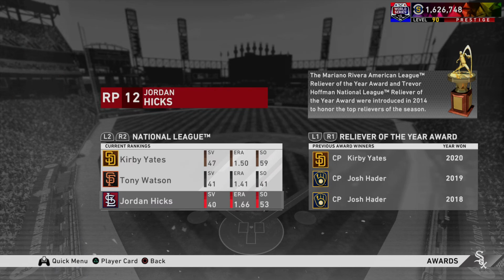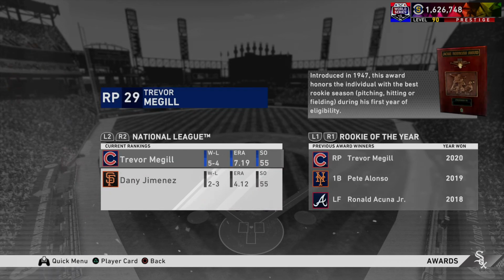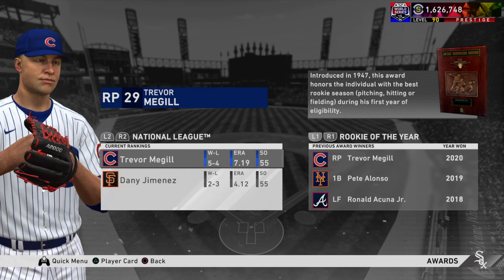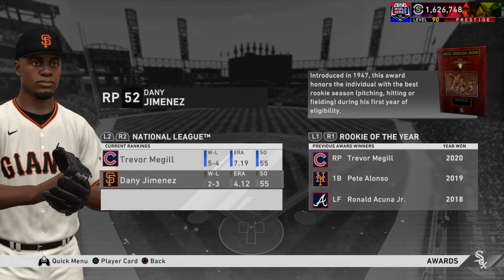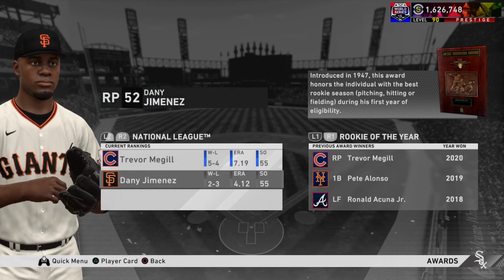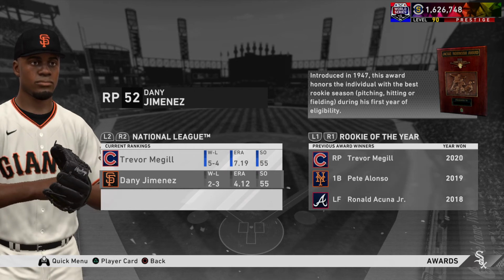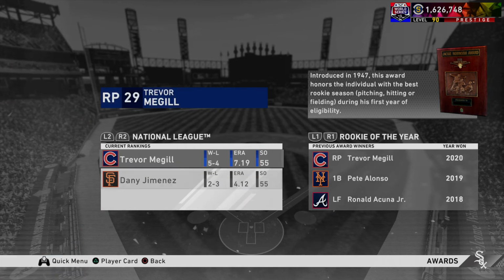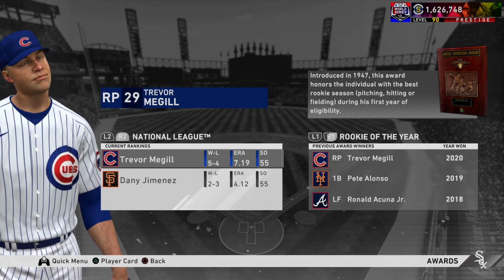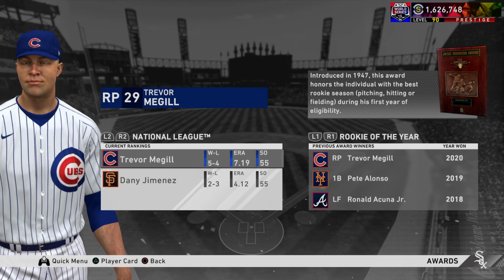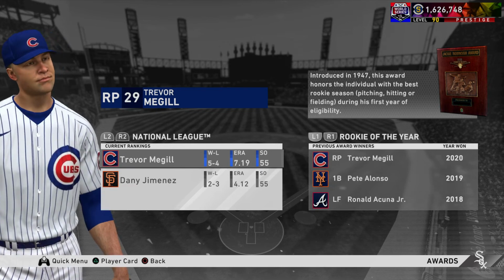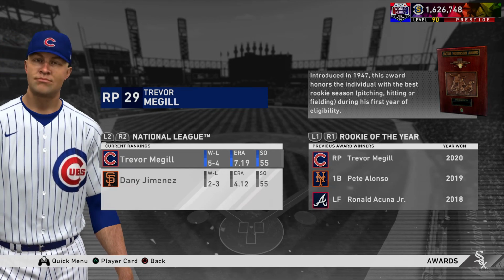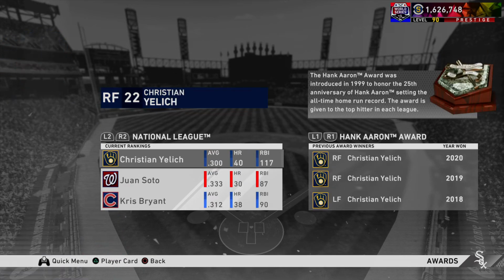Those are some good reliever numbers from all three of those guys. Trevor McGill. Those were the only two qualified rookies. So that must be why in April it was this guy who won Rookie of the Month, and then in September it was this guy, and then no one else in between. I don't understand this. Why were there only two rookies in the entire National League, and the winner had a 7.19 ERA? That's just too good.